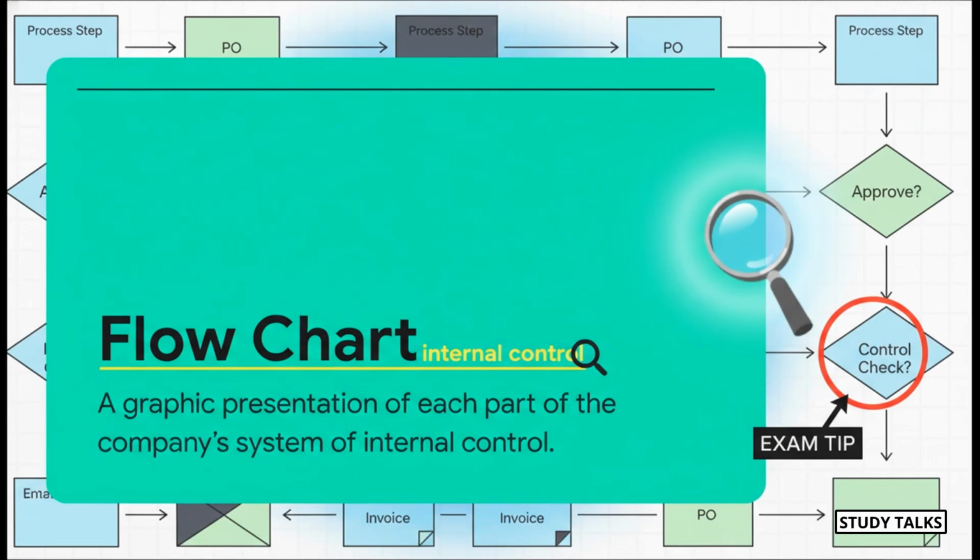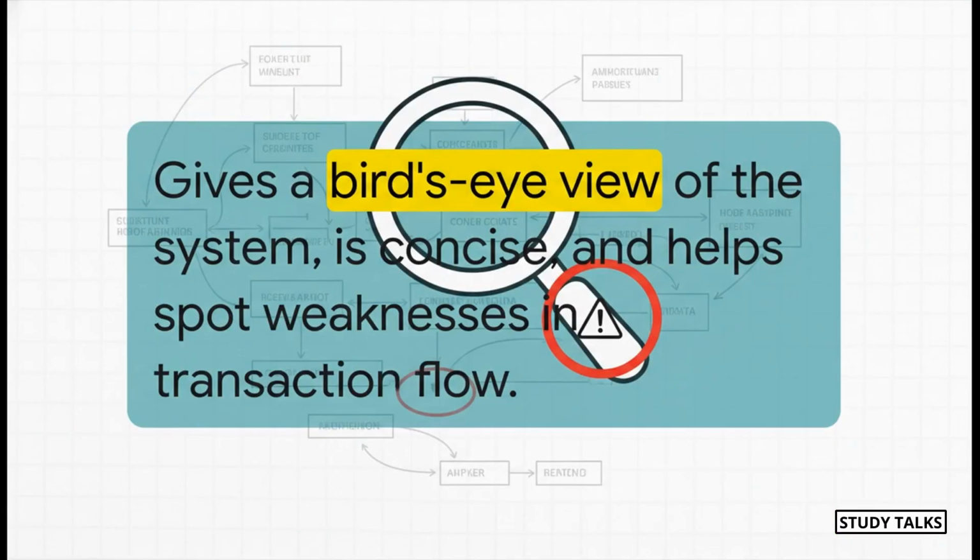Instead of writing paragraphs or filling out checklists, the auditor creates a diagram that literally maps out the entire flow of documents and information using standard symbols to show every single step, document, and control check. You know, the real power of a flowchart is this incredible bird's-eye view it gives you. It's so concise. On just a single page, you can instantly trace the journey of, say, a purchase order, see every single approval point, and spot potential problems or control weaknesses. It makes finding issues in the transaction flow way, way easier.